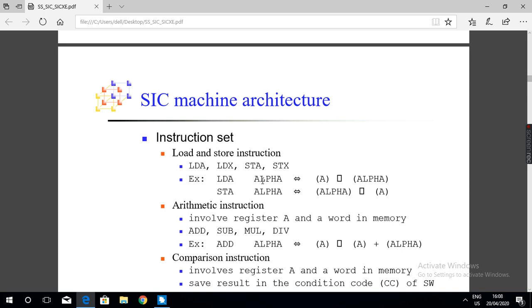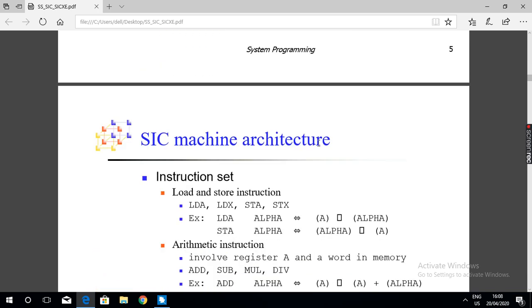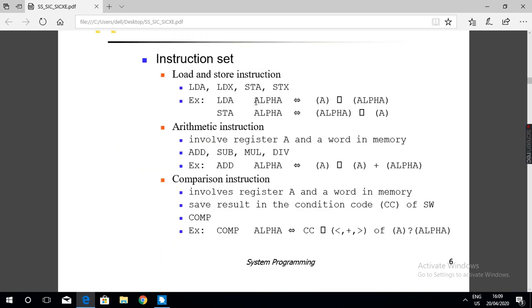Suppose the content of address 1400. The target address is 1400. In direct addressing, whatever address is specified in the instruction is the target address. Similarly, STA stores the content of the accumulator into the memory location 1400.